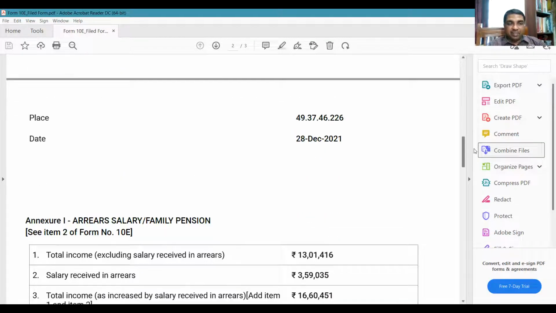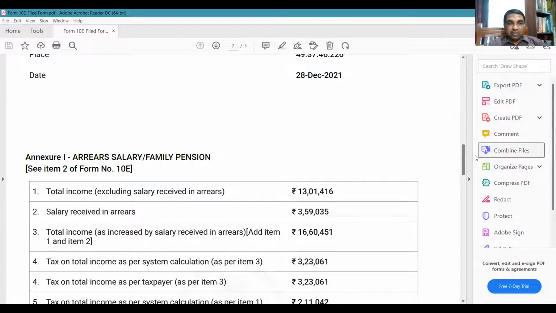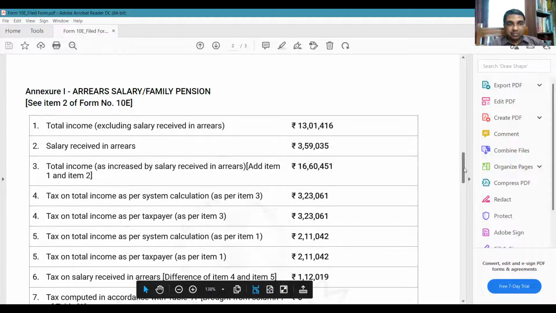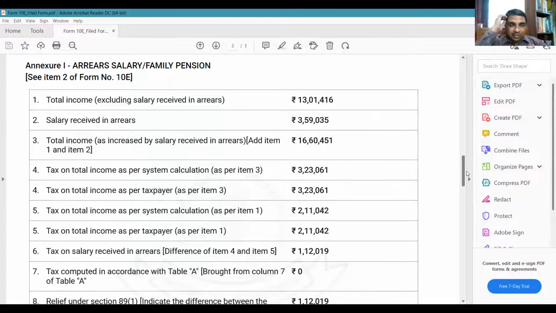Form has to be verified. So what is the total income excluding salary received in arrears? What is salary received in arrears? What is his total income? All this breakup has to be given. Tax on the total income as per taxpayer, tax on the total income as per system calculation. Like this calculation has to be given.